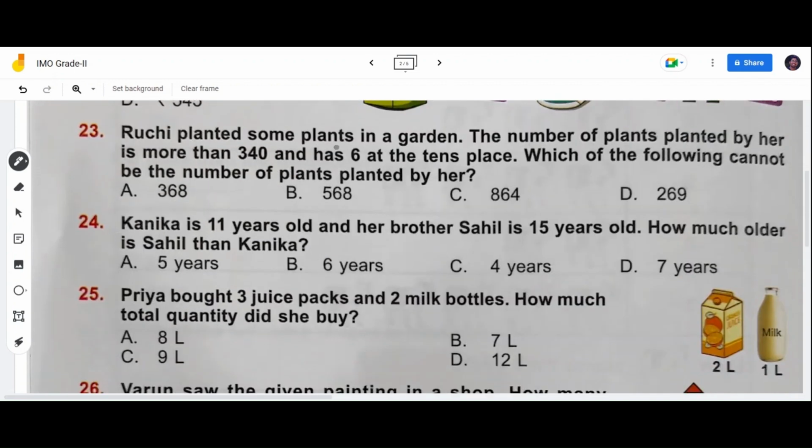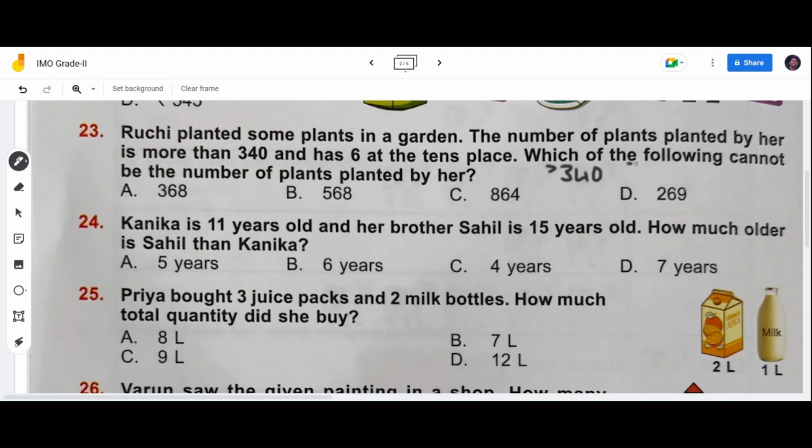23rd question. Ruchi planted some plants in a garden. The number of plants planted by her is more than 340. Let's write the clue which has been given. More than 340 plants planted by Ruchi, and it has 6 at the tens place. Which of the following cannot be the number of plants planted by her?